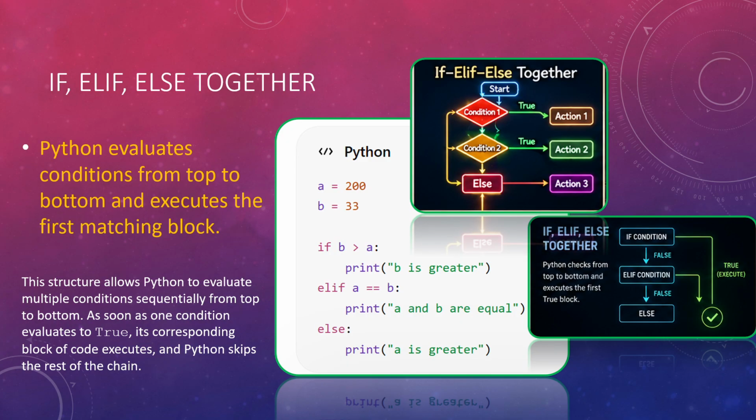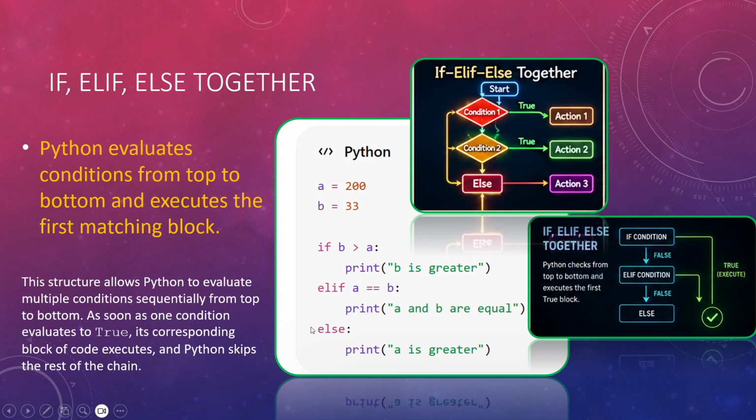If, elif and else together. So first we saw if, then we saw if and else, then we saw if, elif. That is chained conditional statements. And here we see if, elif and else. So if you have two conditions and both of them are false, then what to do?